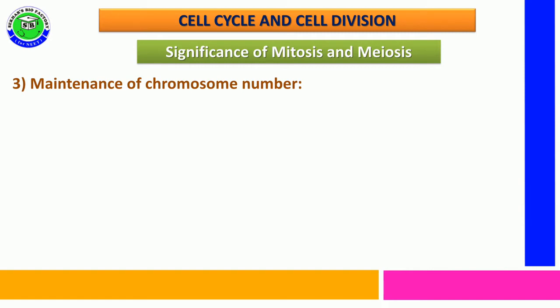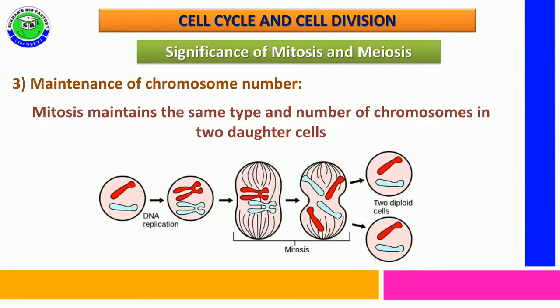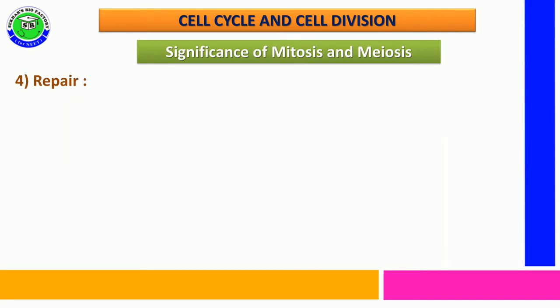Along with it, mitosis cell division helps to maintain a particular number of chromosomes. Mitosis helps to maintain the same type and same number of chromosomes in the parental cell and the daughter cells.